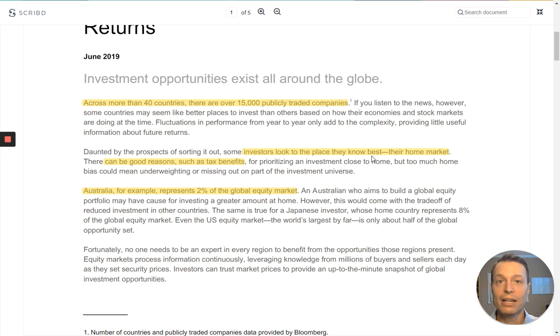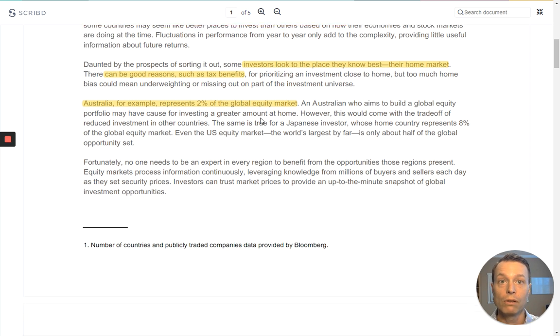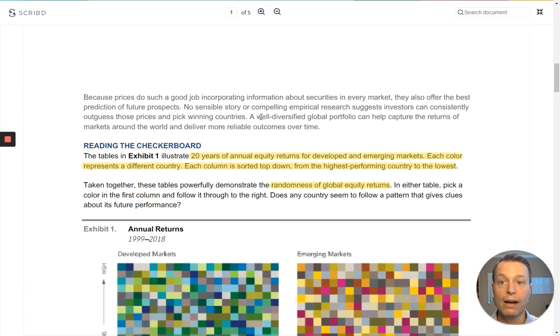And so what a lot of times investors will do is they'll stick to the companies that are in their own country, their own what's called a home market or home bias. And there can be good reason for that, such as tax benefits, for example. However, let's consider Australia. If they only focused on their home country, that would represent about 2% of the global equity market. Or put another way, they would be missing out on 98% of all of the global equity returns that are available out there.